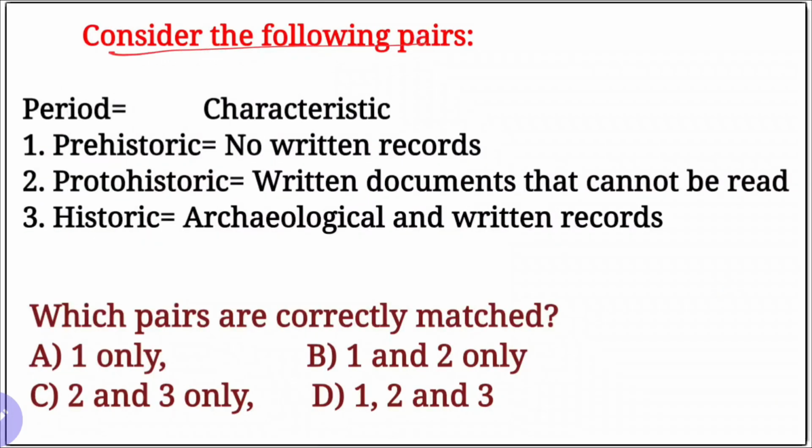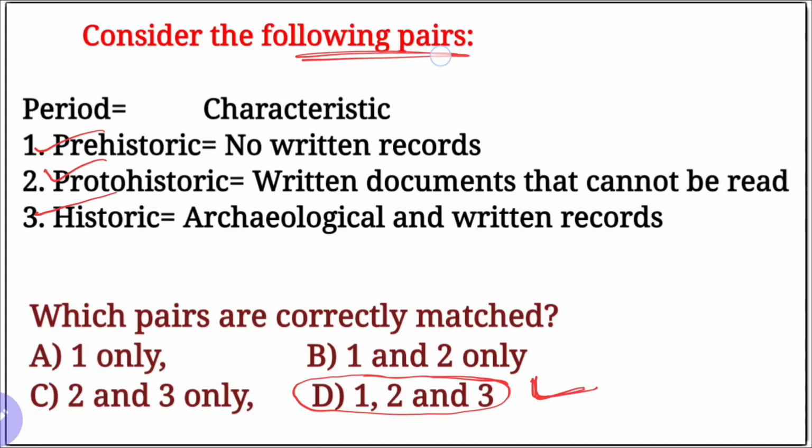Next question. Consider the following pairs: period and characteristics. First, prehistoric period: no written records. Protohistoric period: written documents that cannot be read or are undeciphered. And historic: archaeological and written records. Which pairs are correctly matched? Option A, 1 only; 1 and 2 only; 2 and 3 only; and 1, 2, 3 only. Our right option is here 1, 2, 3. D option is right.